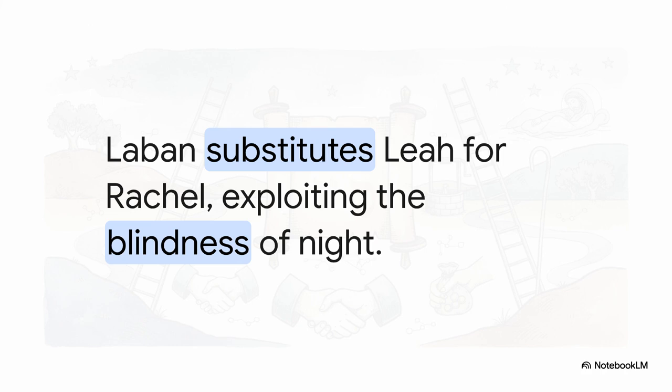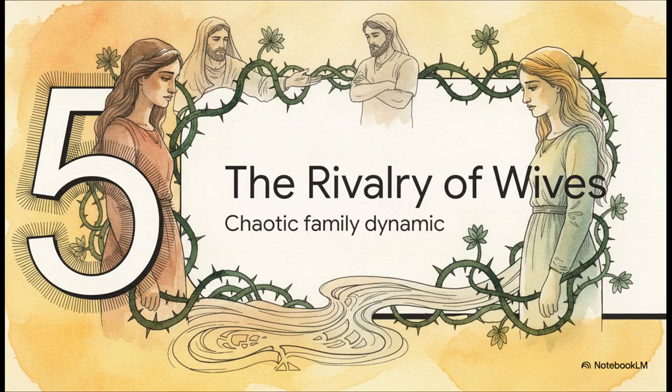Think about it. Jacob, the guy who tricked his own father by exploiting the blindness of old age, is now perfectly tricked by his uncle who exploits the blindness of the night. The heel grabber has finally been grabbed. Part 5. The Rivalry of Wives.